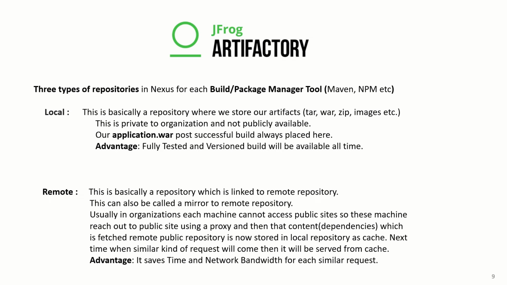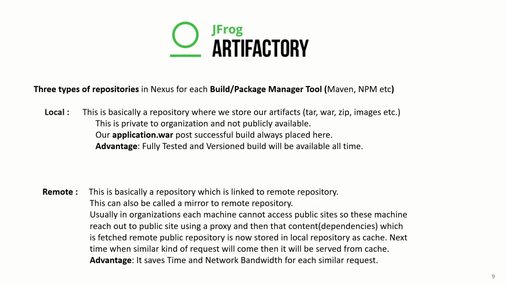What is the advantage of this kind of repository? A fully tested and versioned build is always available at this location. What it means is that during the build process, we have tested it using JUnit test cases, but post completion of the build, once we deploy it to the server, testing takes many forms, like load testing and performance testing. These tests can easily be performed on that build, because the build is already tested. Anybody who has access to JFrog can download it, install it on the server, and perform load testing, performance testing, etc.